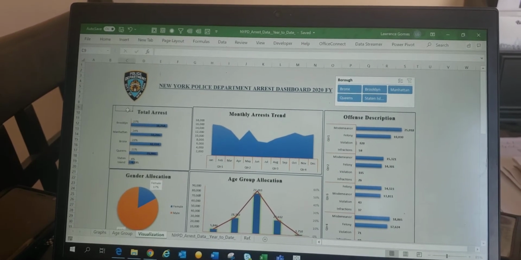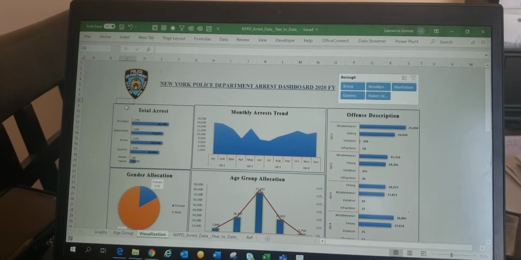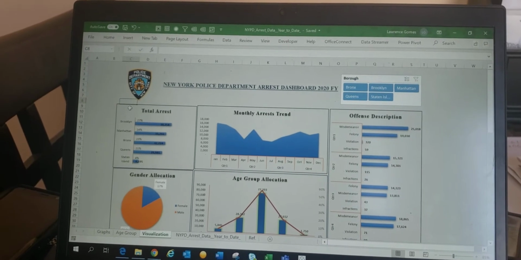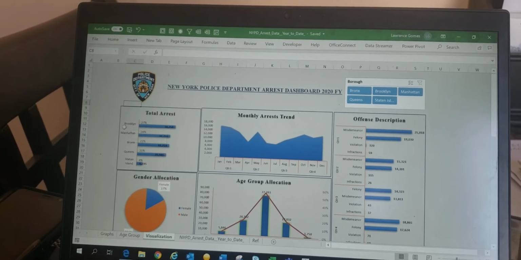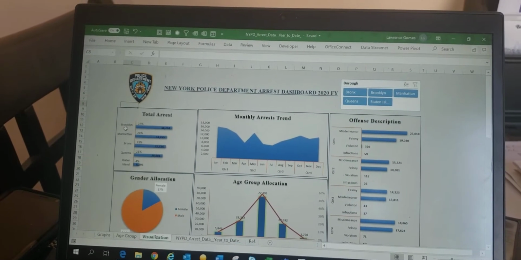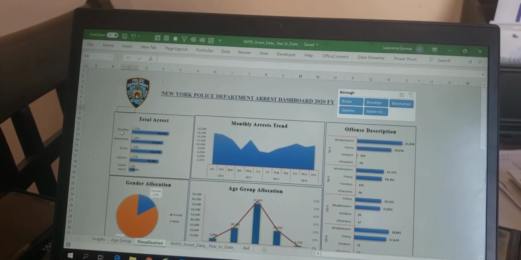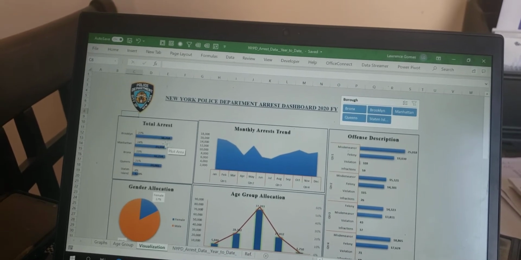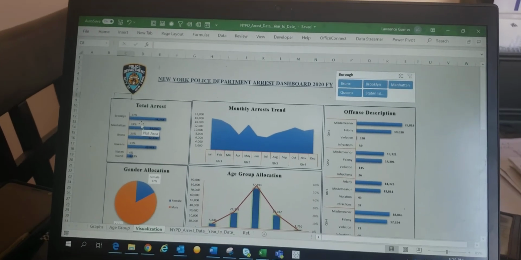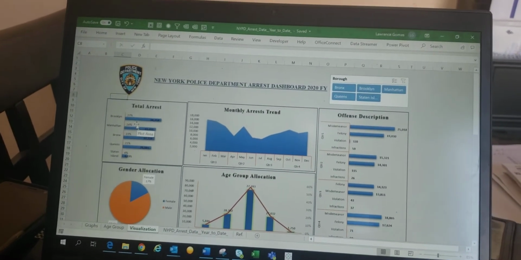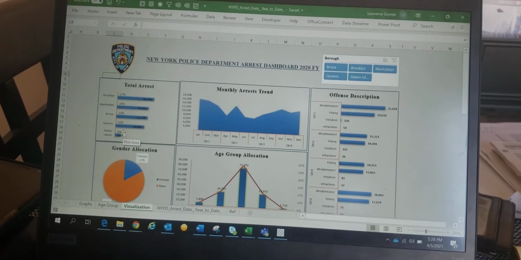So the first chart is a bar chart that provides the total arrests for the year 2020, and it breaks down by the boroughs of New York City: Brooklyn, Manhattan, Bronx, and Queens. As we can see, Brooklyn has registered the highest number of arrests in the year 2020, which is 38,258, and it's 27%. Manhattan is second most with 24%, Bronx is at 23%, Queens at 21%, and Staten Island is the least with 4%.